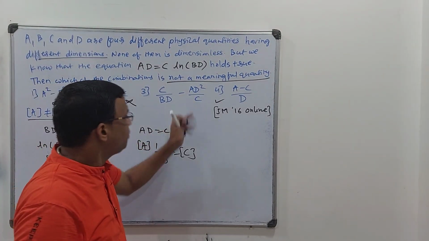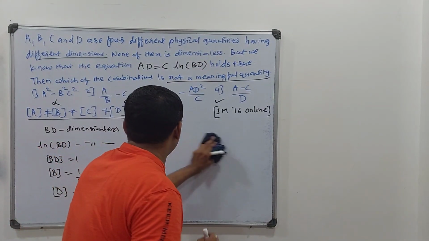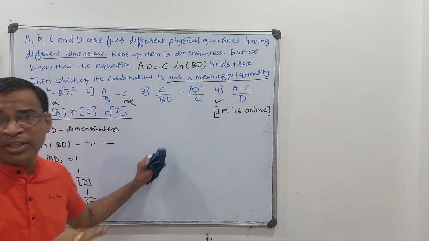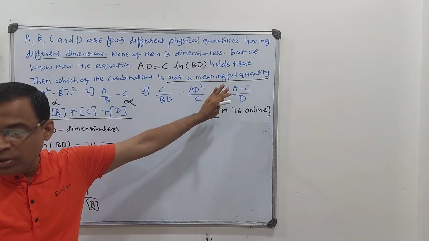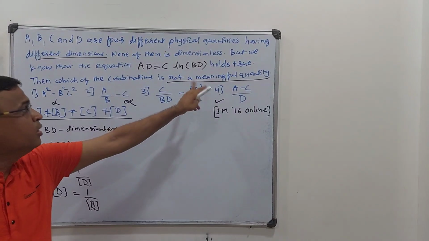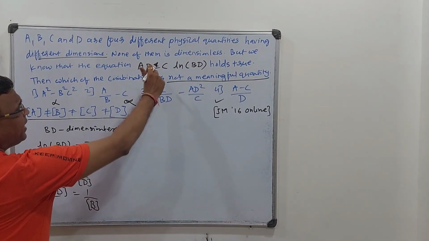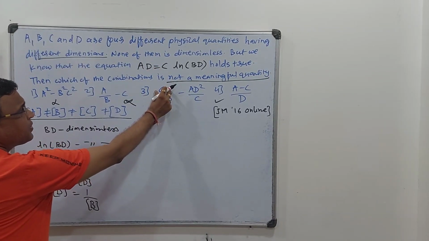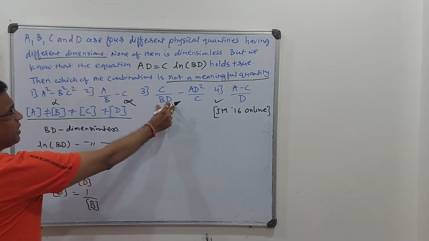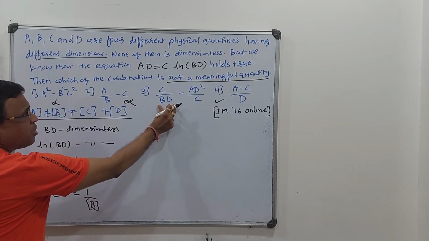Look at this. My point was this. That's why I told you that the student who got this question in their sheet would have received the bonus mark, because this is again not a meaningful quantity. We will see how. Now see, AD is equal to C. So this is C already, and it is BD, and BD is dimensionless. So that means this is C, because BD is dimensionless.